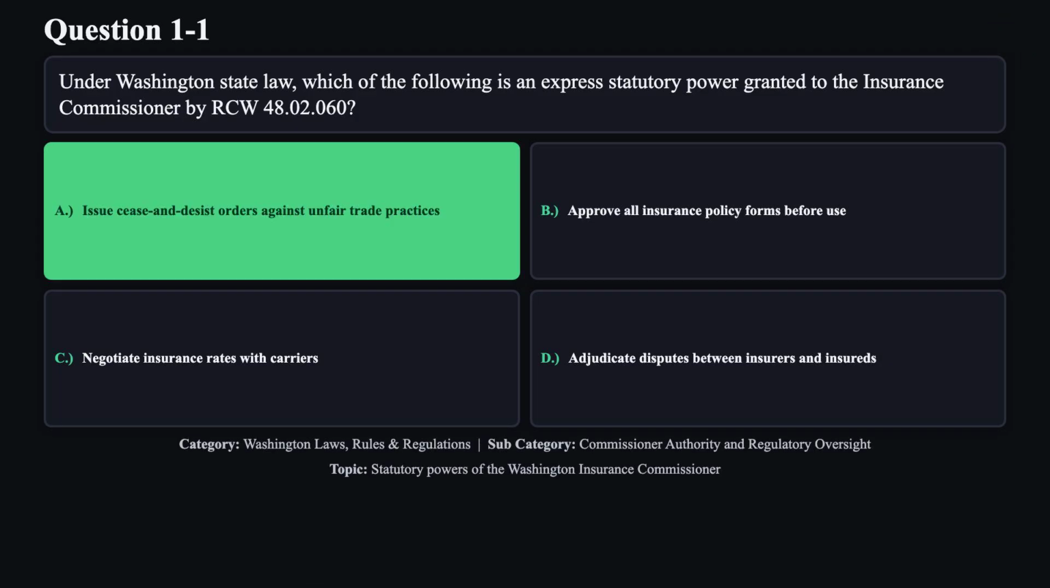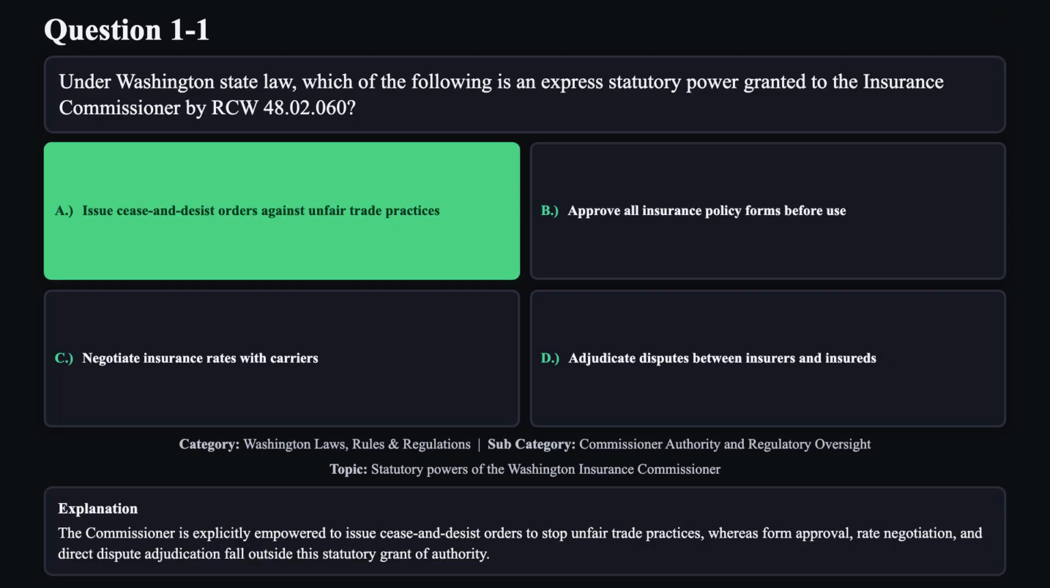The correct answer is A. The Commissioner is explicitly empowered to issue cease and desist orders to stop unfair trade practices, whereas form approval, rate negotiation, and direct dispute adjudication fall outside this statutory grant of authority.